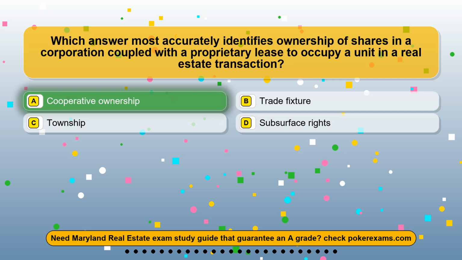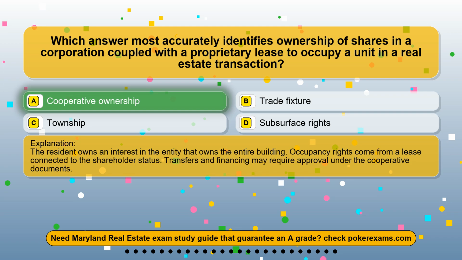The correct answer is option A, cooperative ownership. The resident owns an interest in the entity that owns the entire building. Occupancy rights come from a lease connected to the shareholder status. Transfers and financing may require approval under the cooperative documents.